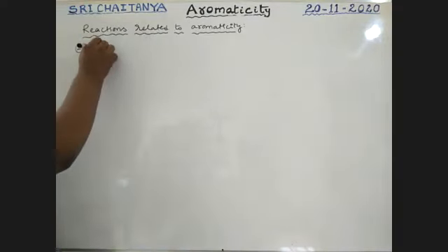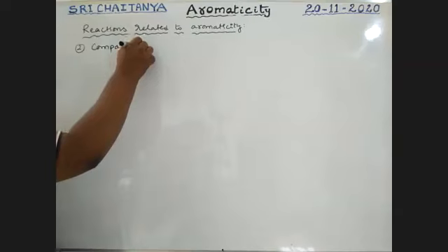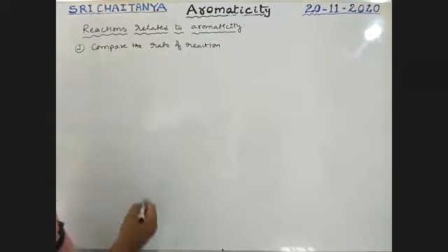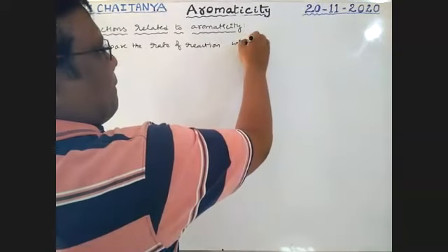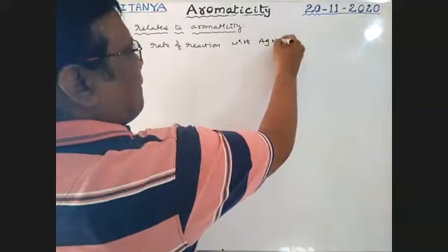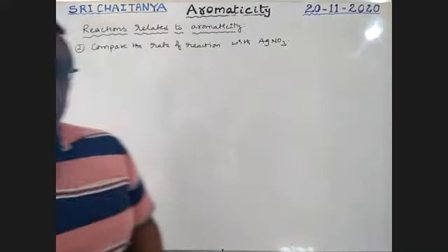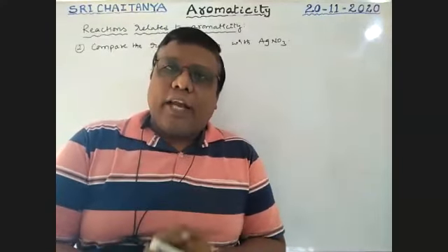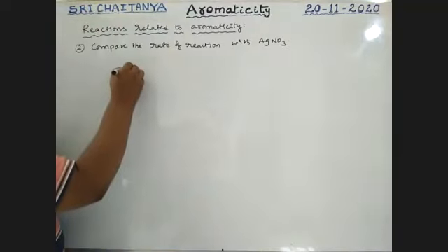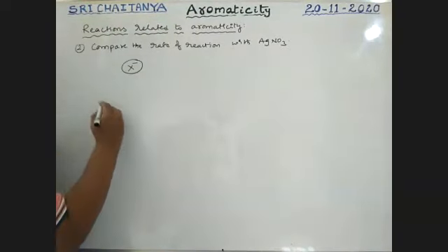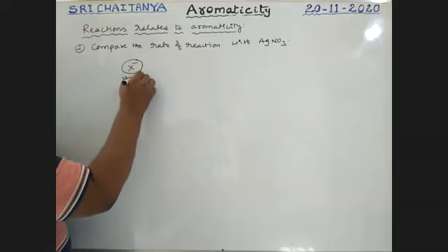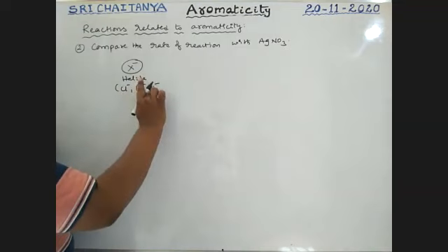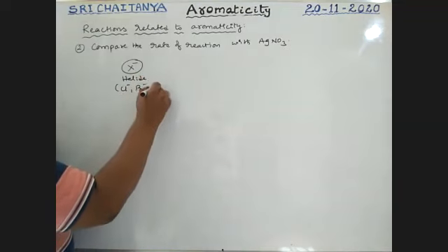Second one, compare the rate of reaction with AgNO3. Boys, in organic chemistry, an AgNO3 reaction means that AgNO3 reacts with a halogen atom. See here, there is a halide ion. Cl minus, Br minus, and I minus ions are frequently used, not F minus.